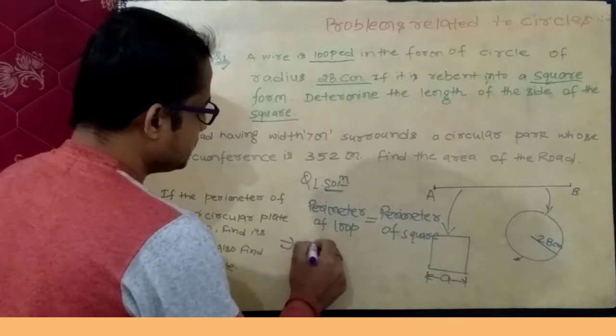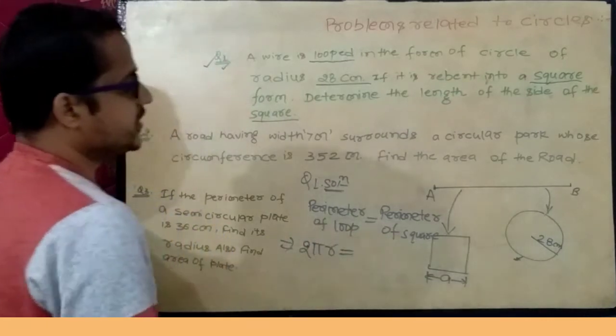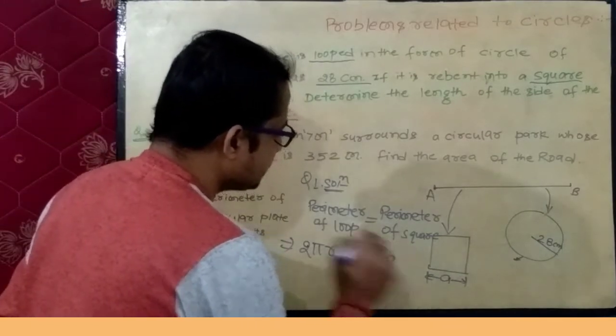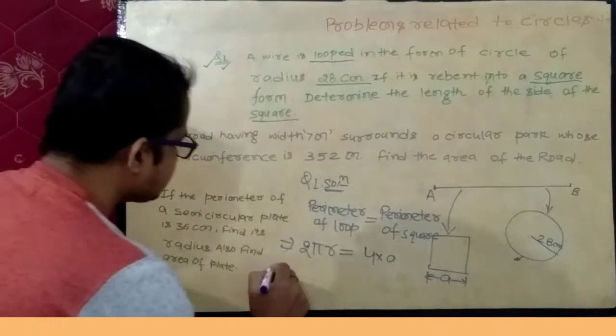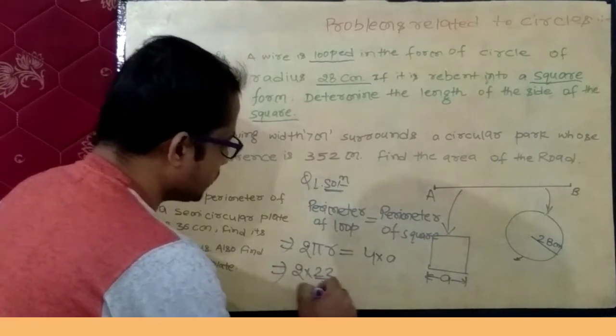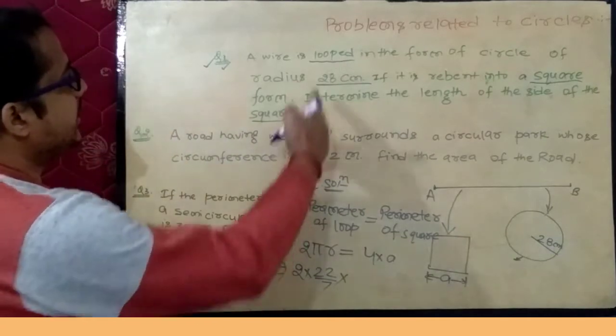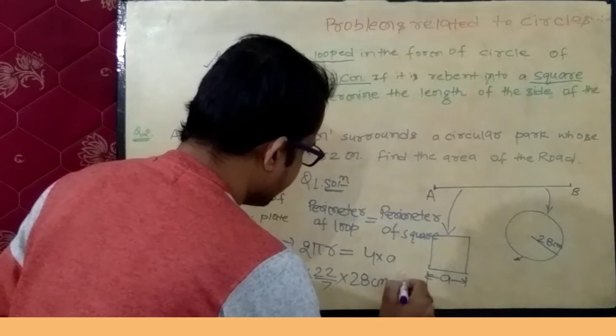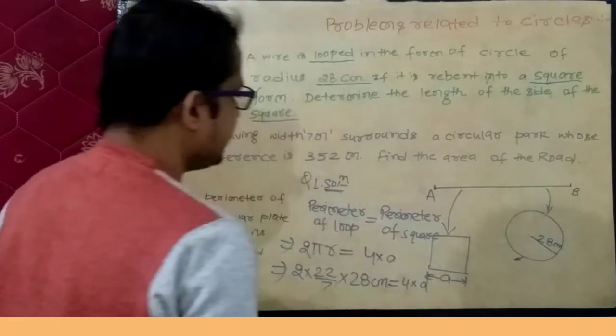So 2 pi r equals the perimeter of a square, which equals 4 into A. Now 2 into pi, that is 22 upon 7, into r, which is 28 centimeter, equals 4 into A.